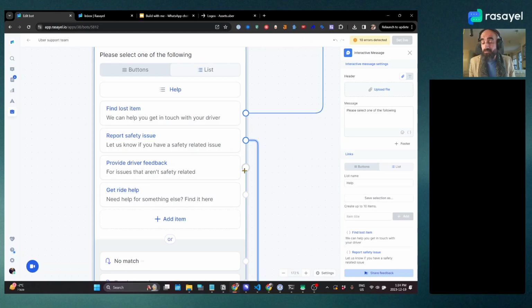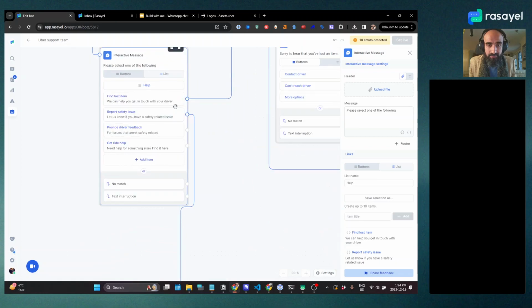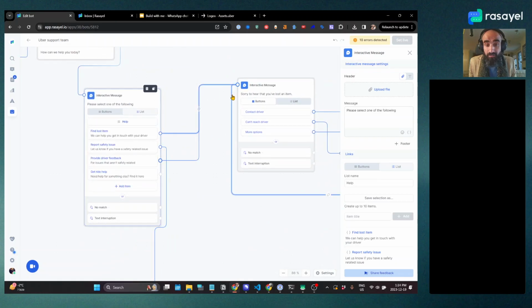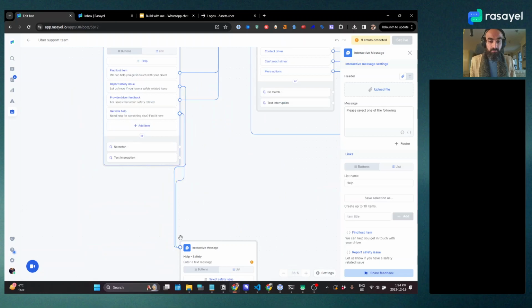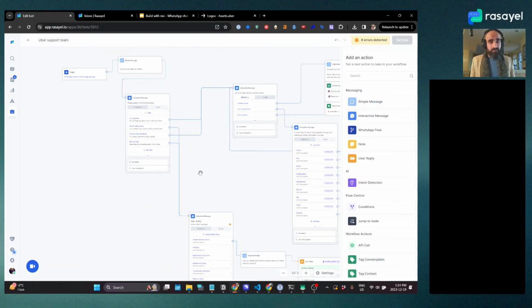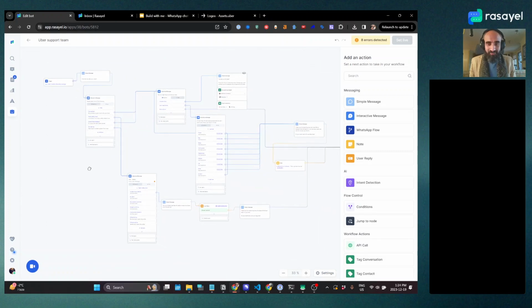We didn't actually build anything for these two, so we are going to have to do something with them. Let's say we can actually direct them to the same node. So we'll say, just go here and get ride help. We're also going to take it to the same place. Uber does this on their app, so I'm going to assume that's okay. And we also want to keep this flow a little bit short. Okay, we've taken care of two errors.